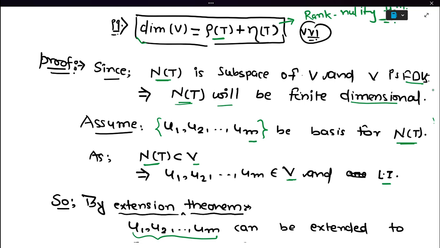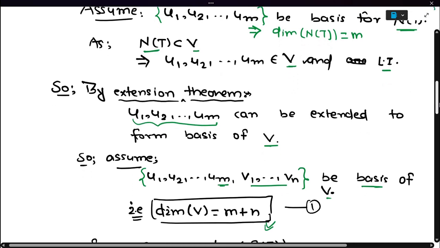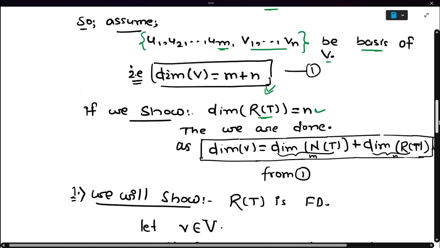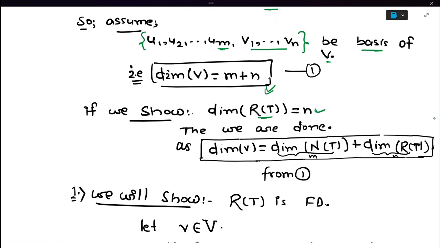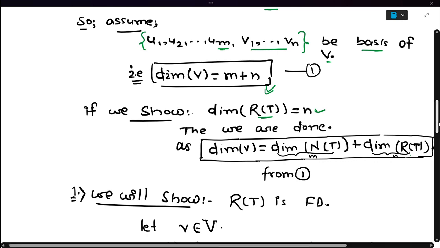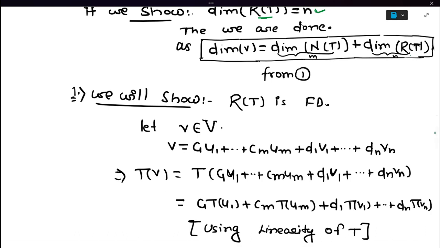So the dimension of the null space of T is m, and the dimension of the range space will be n. Then it will be the dimension of V, because the dimension of V is m plus n. Okay, so we are trying to show that.